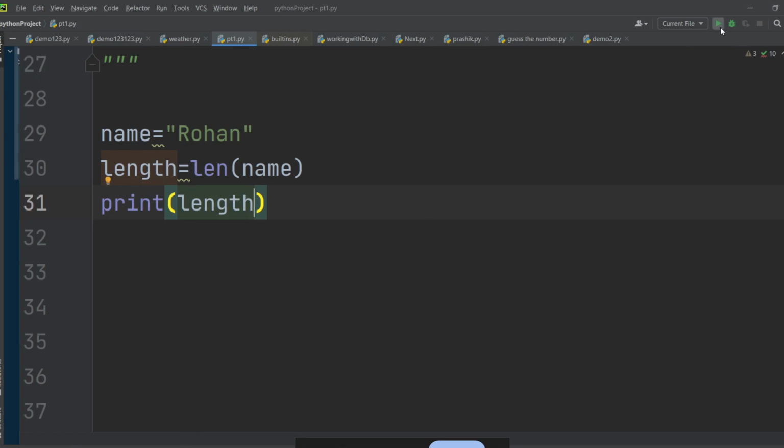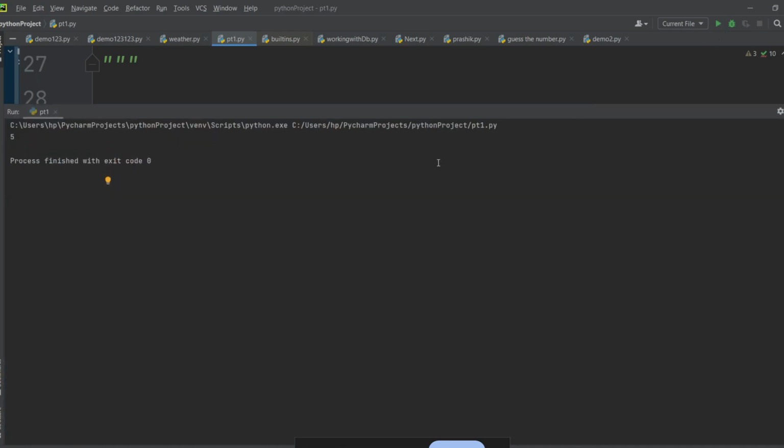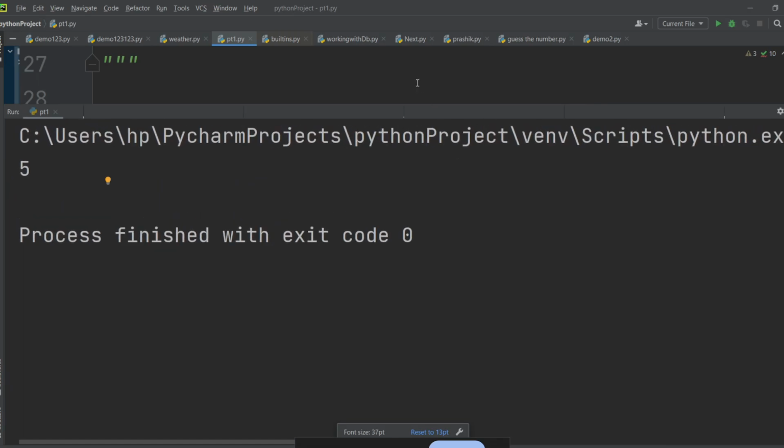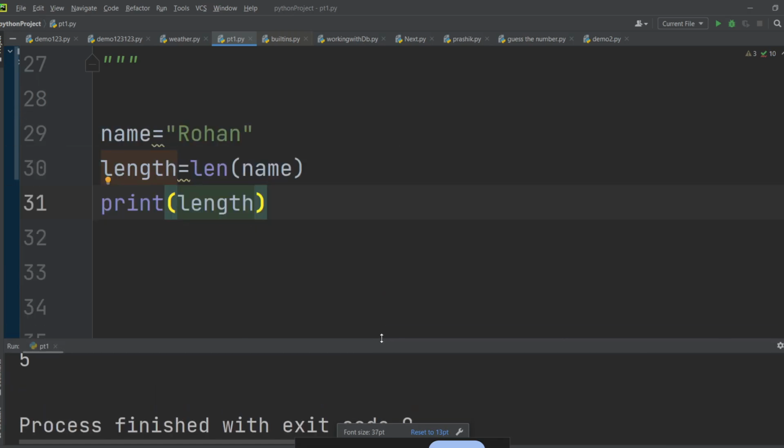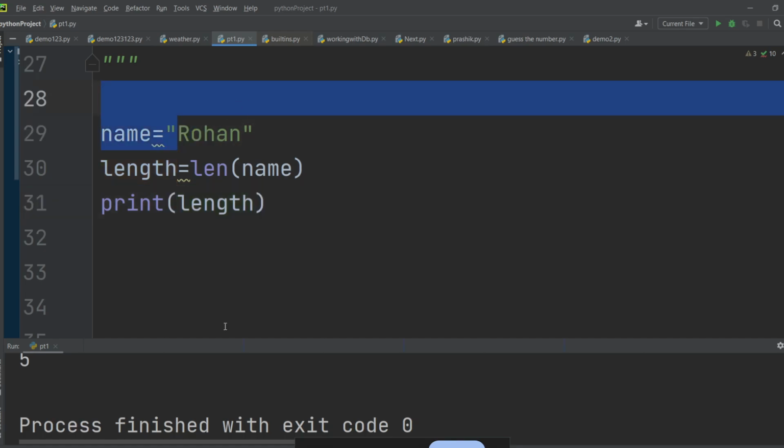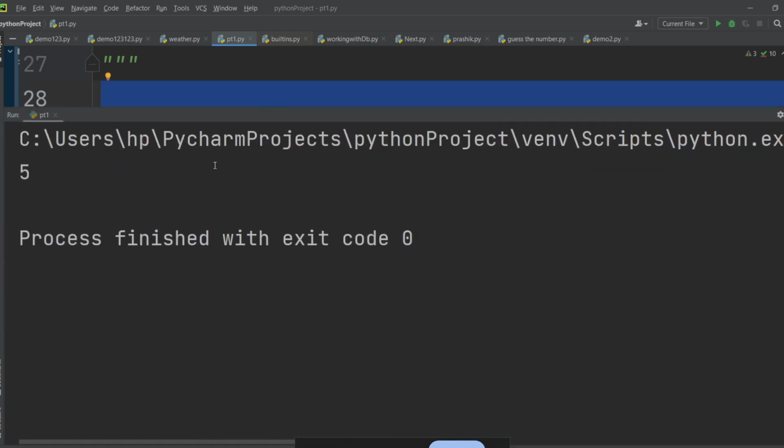So if I run this, what is the output you are getting? You are getting 5. So 5 is the length, right? Length 5 means how many characters this string has. It has 5 characters, so you are getting length equal to 5. Yes guys, are you getting this? Okay, so question number 6 will be this. You have to solve this and submit the assignment.